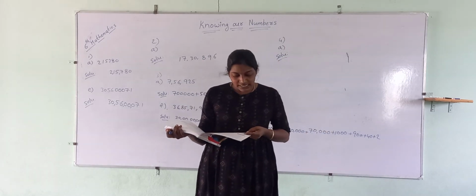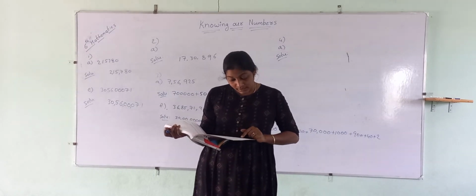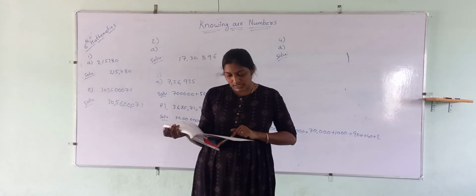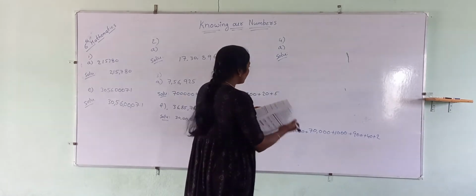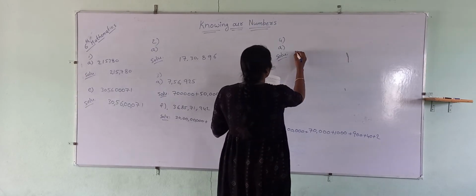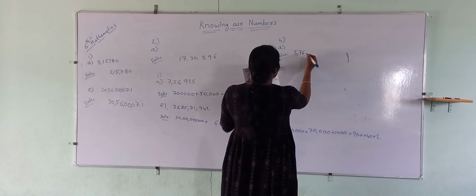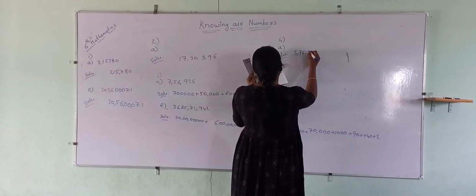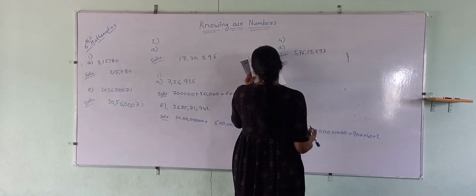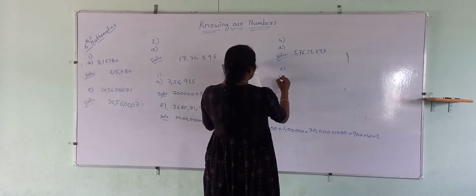So the first one is 5 crores, 70 lakhs, 76 lakhs, 10,000, 7,593. 5 crore, 70 lakh, 76 lakh, 17,593.